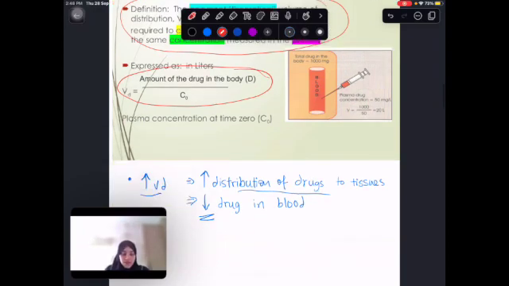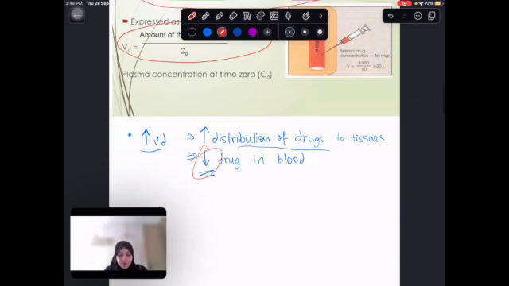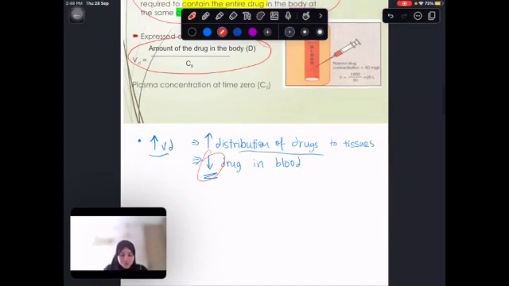So here, what you need to understand is that if the VD increases, this means that the distribution of the drugs is high. So if a lot of the drug is going to be distributed, the VD will be high or increases. And automatically the drug in the blood is going to be low, because all of the drug is distributed, less amount of the drug is going to be in the blood. So this formula, VD equals amount of drug in the body, so basically drug in tissues, let's say, to simplify it, over the amount of the drug in the what?